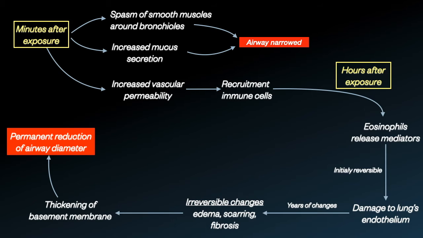So, a few hours after exposure, these immune cells, especially eosinophils, release chemical mediators that physically damage the endothelium of the lungs. Initially these inflammatory changes are completely reversible, but over the years irreversible changes start to take place, edema, scarring, and fibrosis build up, leading to thickening of the epithelial basement membrane, which permanently reduces the airway diameter.